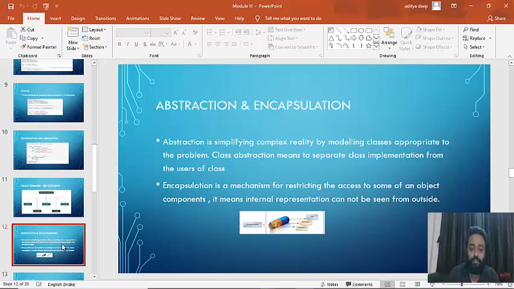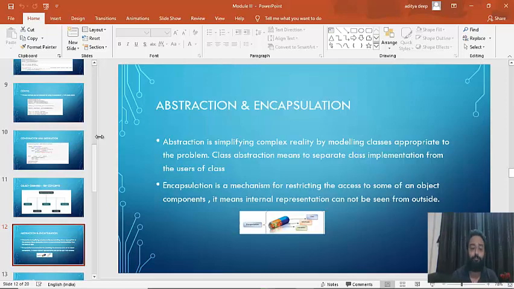So if you see the definition, what's written here is encapsulation is a mechanism for restricting the access to some of an object's components. It means internal representation cannot be seen from outside. Exactly, we are not sure which of the attributes are public, which are private, which are protected, what objects we have created, what methods we have created inside that. We are not aware of those things. Okay, so everything is tightly coupled and keeps on running inside your code. So that we call encapsulation.